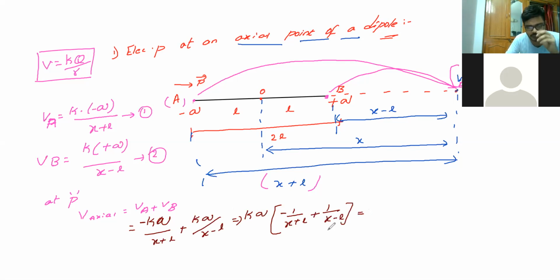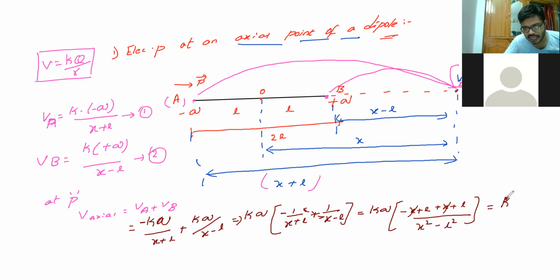Now I'm doing the cross multiplication. So I'm multiplying minus 1 with X minus L, which gives minus X plus L, and plus X plus L, over X plus L into X minus L, which is like A plus B into A minus B, so I'll write it as A square minus B square. Minus X will get cancelled, so L plus L is 2L.